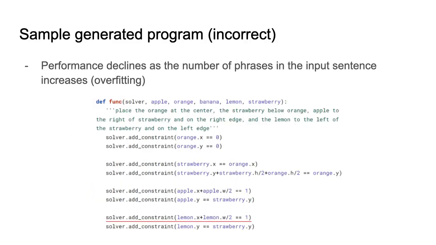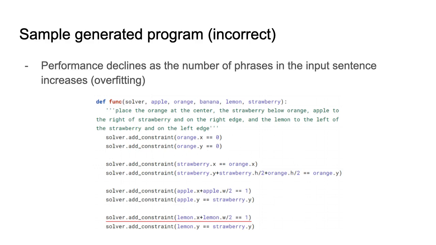Here is a sample incorrect prediction. What we generally noticed is that when there are too many phrases in the input instruction, the generated program tends to be incorrect. And what seems to be happening is overfitting, because there are very few training examples which are very long.